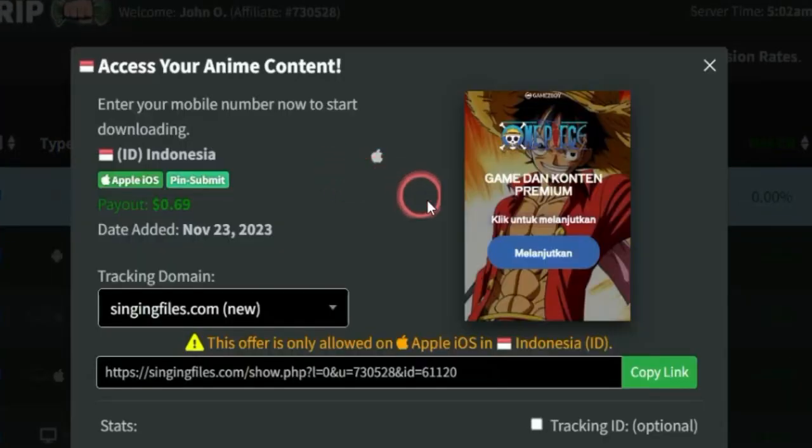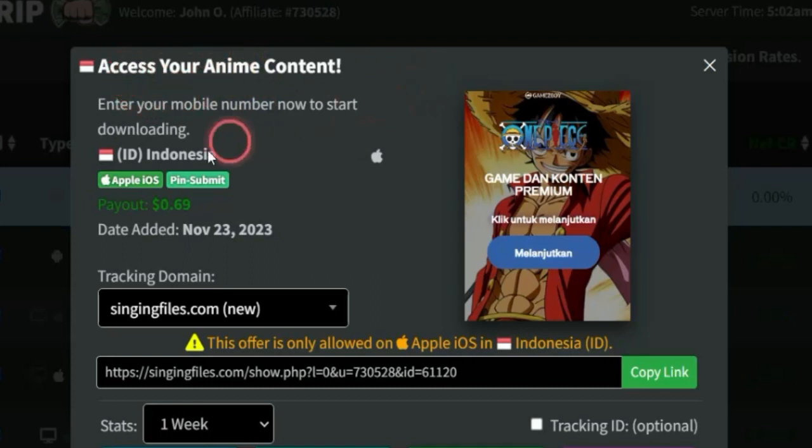So if I do select the offer right now, you can see more details about the offer. It's for you to access anime content, and your leads need to be using an Apple iOS device to submit their phone number while going through a survey using your unique affiliate link, and they need to come from the United States, or from Indonesia right here before you can get paid this amount, which is 69 cents.